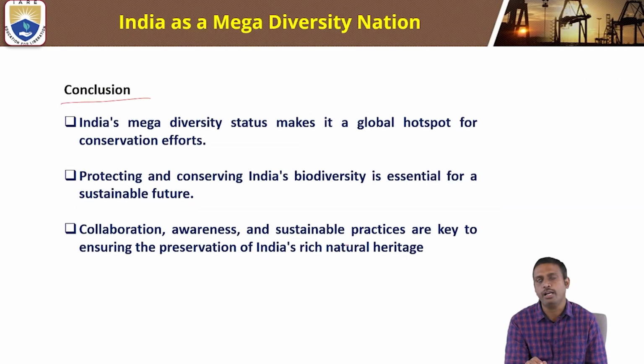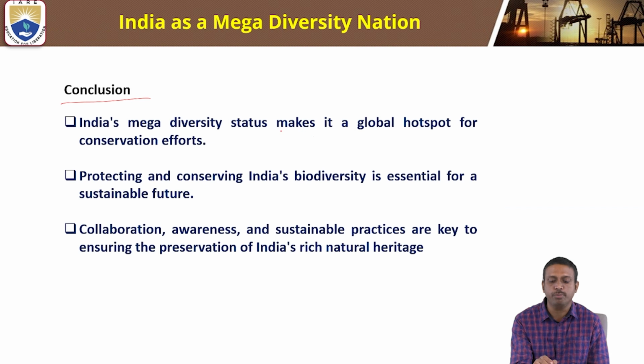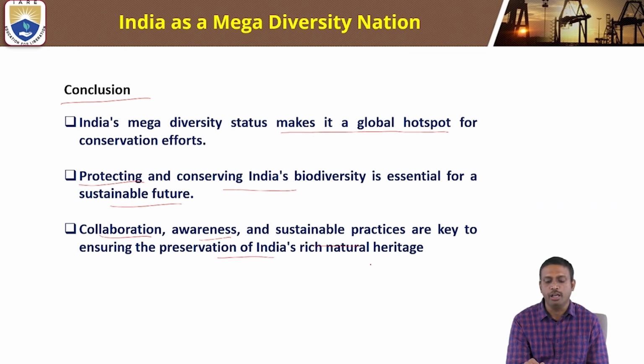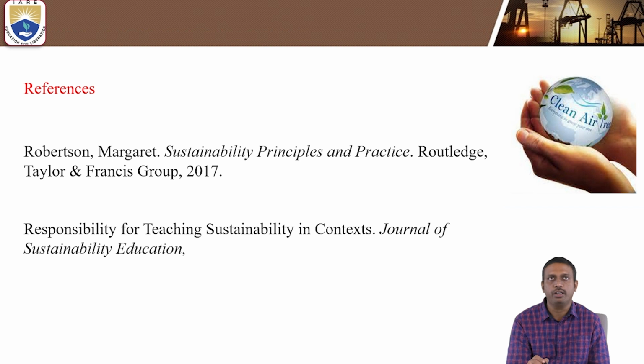Conclusion of this: India is a megadiverse nation. India has a status that makes it a global hotspot for conservation efforts. Protecting and conserving India's biodiversity is essential for a sustainable future. Collaboration, awareness, and sustainable practices are the key to ensuring the preservation of India's rich natural heritage and biological diversity.